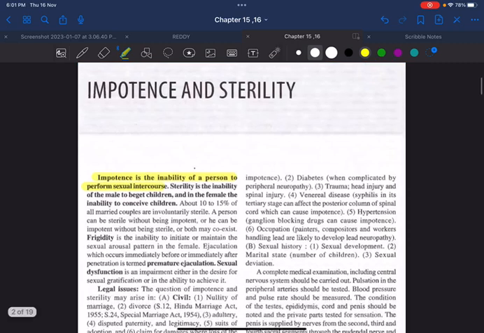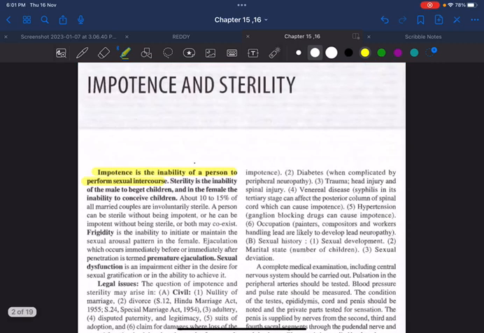There is a term which is very frequently asked called frigidity. It is nothing else but the inability to initiate the sexual arousal pattern in the female. It is actually a homologous term to impotence. What do you mean by premature ejaculation? That is, before or just after sexual penetration, there will be ejaculation. We call it premature ejaculation.